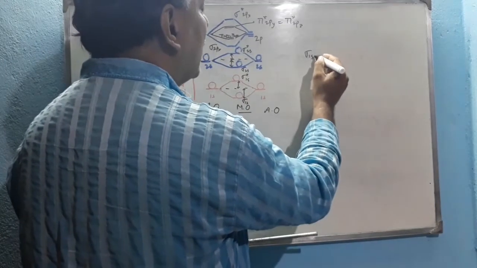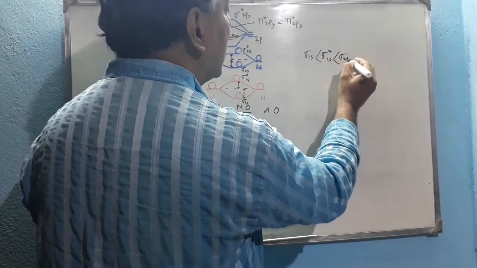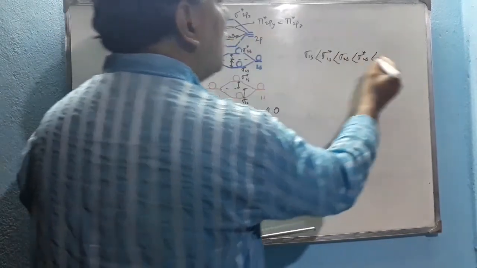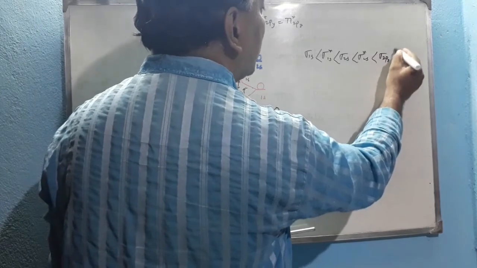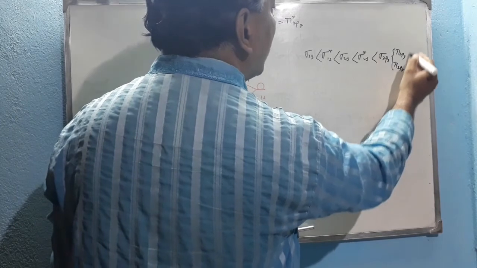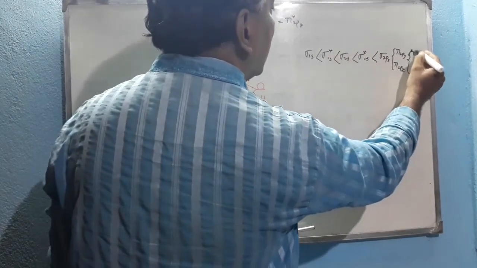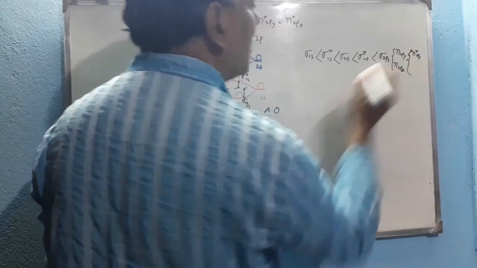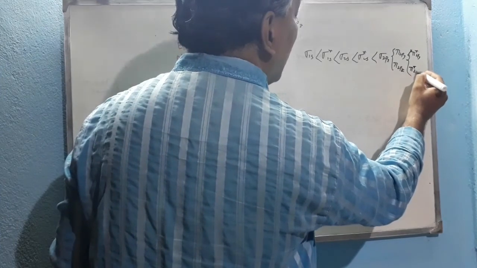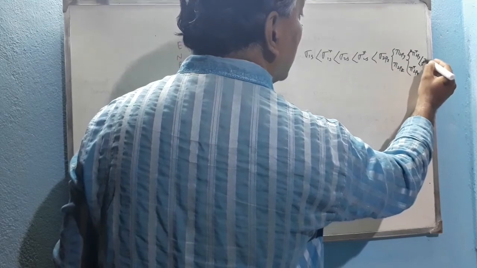So sigma 1s is filled first, then sigma star 1s, then sigma 2s, then sigma star 2s, then sigma 2px, then pi 2py, pi 2pz, then pi star 2py, pi star 2pz. Pi 2py and pi 2pz have equal energy, degenerate orbitals. Pi star also have equal energy, and last is sigma star 2px.